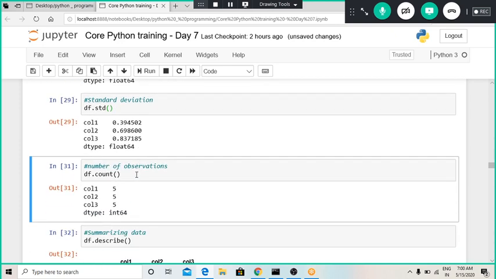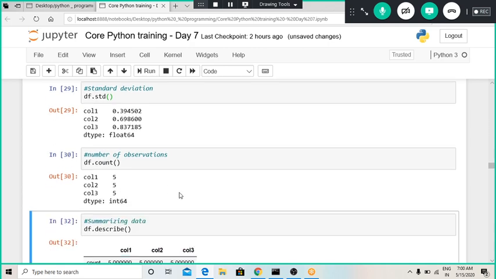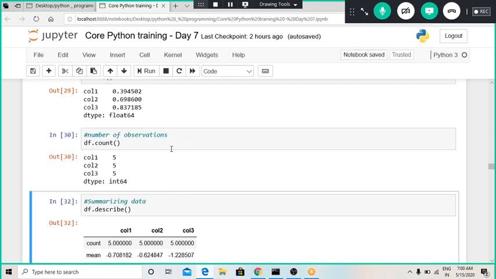Similarly we can get count. Consider a little bigger data frame, and I wanted to know whether it is having missing values. For that we can use this df.count function. If the count of all the columns is equal to the number of rows, then we can say that there is no missing value present in that data frame. If the count is less than that, then there is definitely a missing value in that particular column.